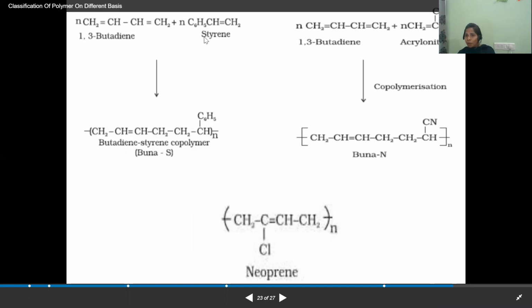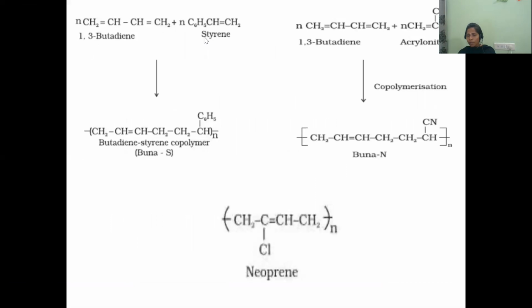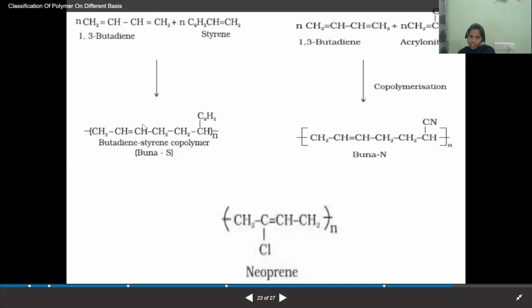What is meant by copolymer? I explained in the previous class. A copolymer is nothing but a polymer synthesized by adding two different types of monomers. This is one type of monomer and this is another type of monomer. When the two different types of monomers add to each other, we get a polymer. That polymer is called the copolymer.